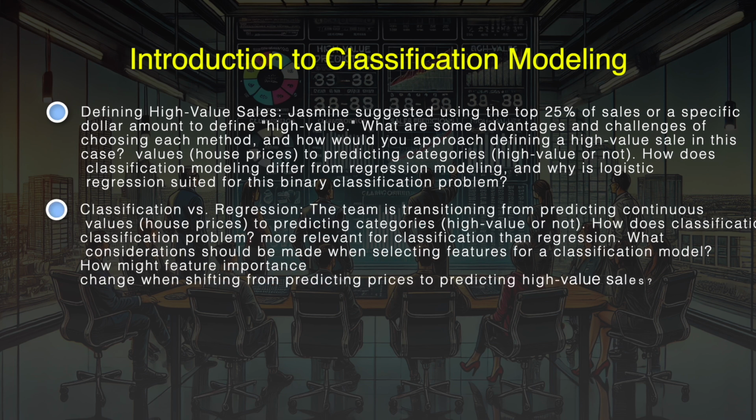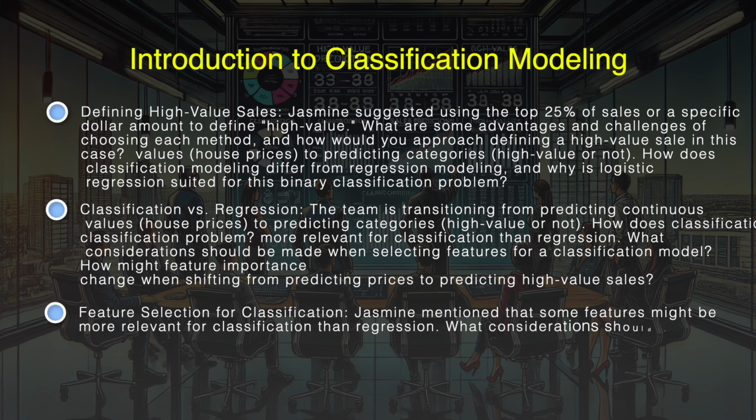2. Classification versus regression. The team is transitioning from predicting continuous values, house prices, to predicting categories, high value or not. How does classification modeling differ from regression modeling, and why is logistic regression suited for this binary classification problem?